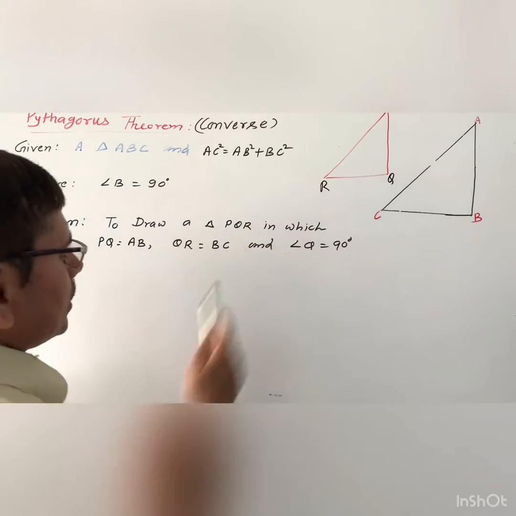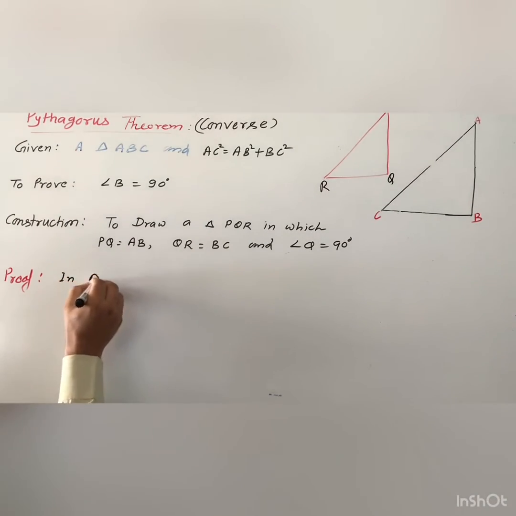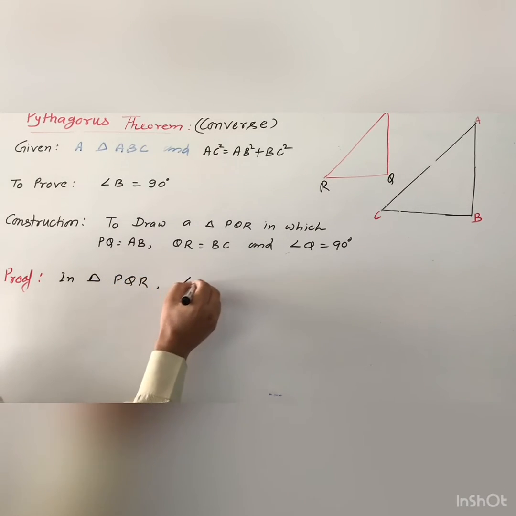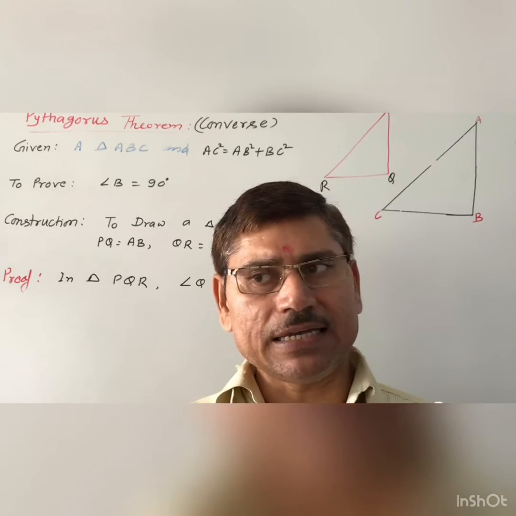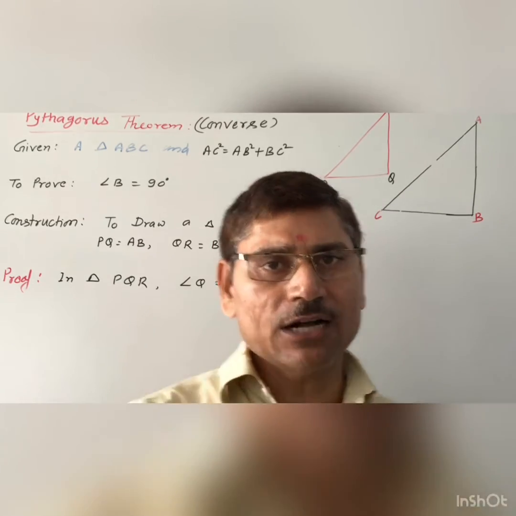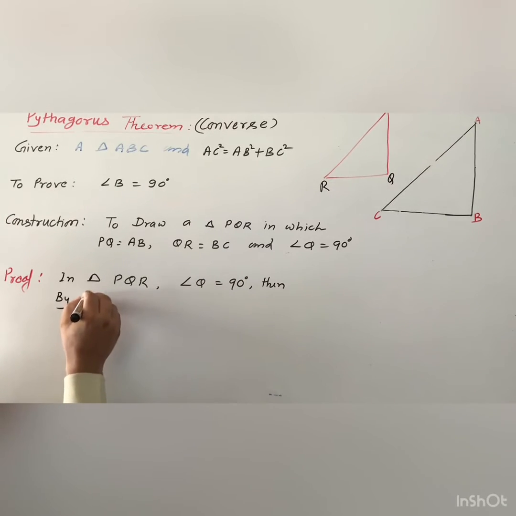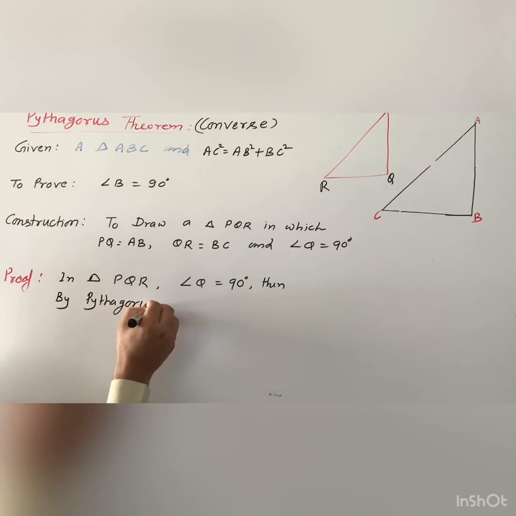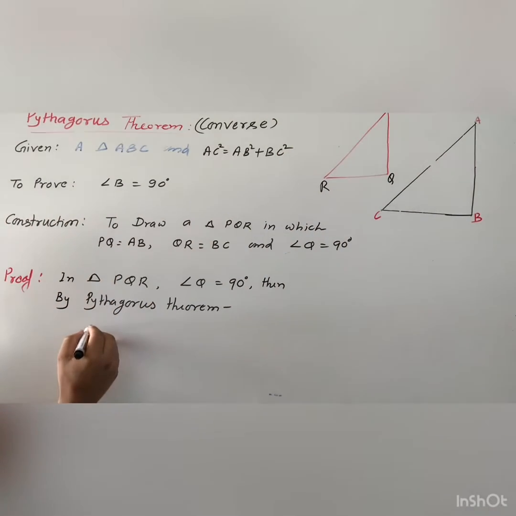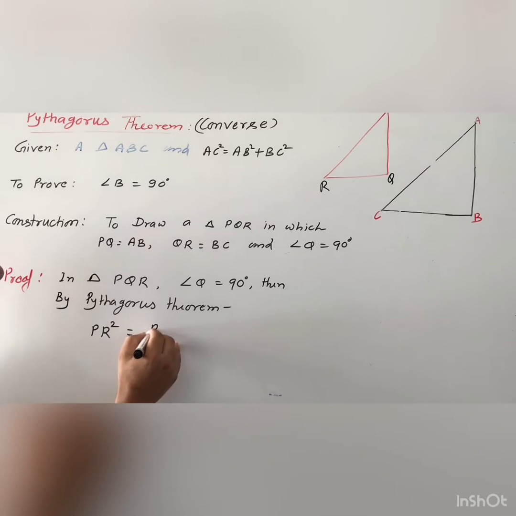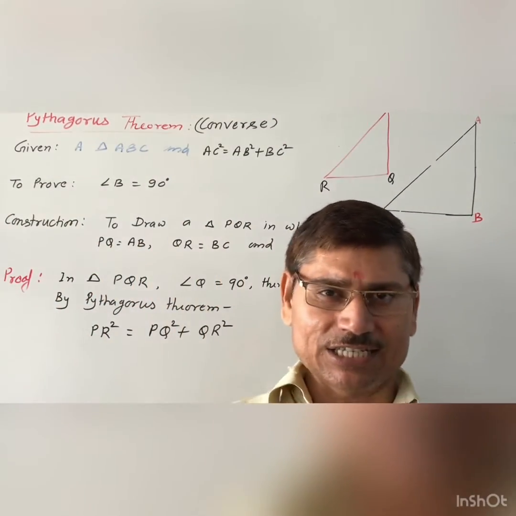According to the construction, since in triangle PQR, angle Q equal to 90 degrees, it means this is a right triangle, and if it is a right triangle, then by the Pythagoras theorem, we will get PR square equal to PQ square plus QR square.